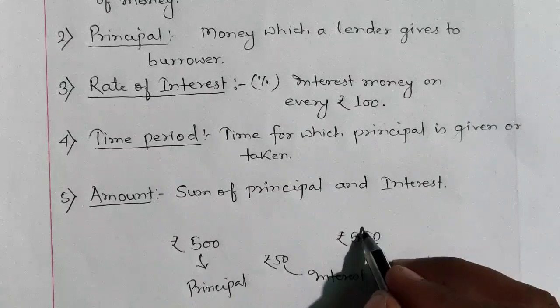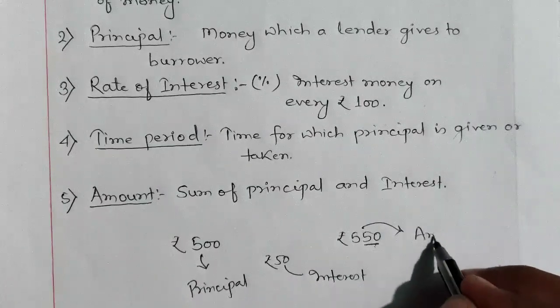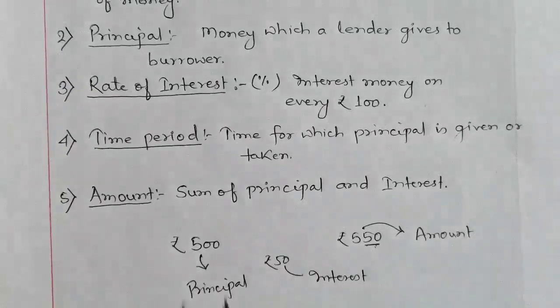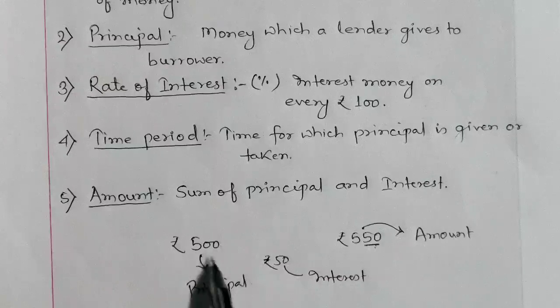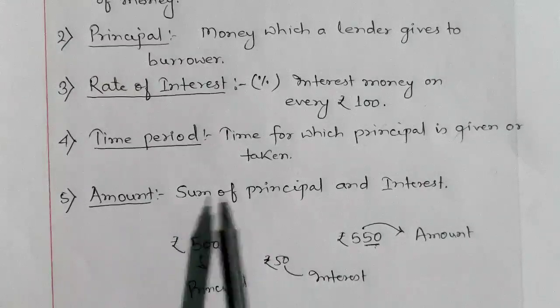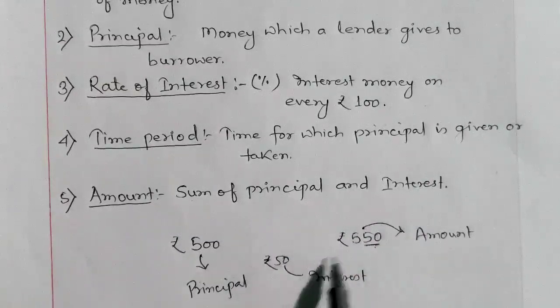And this 550, the entire 550 will be called amount, because whatever principal I have given and whatever interest I have taken, I have added those things. That is written here, na, sum of principal and interest is called amount. Hope that these 5 terms are clear.